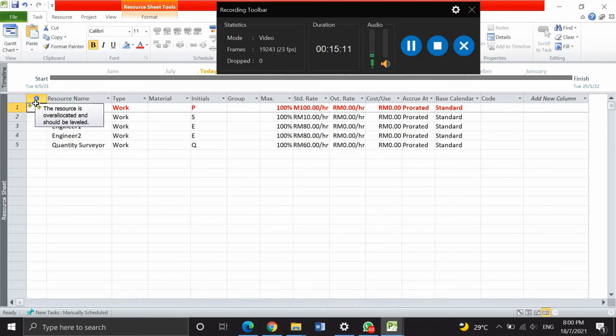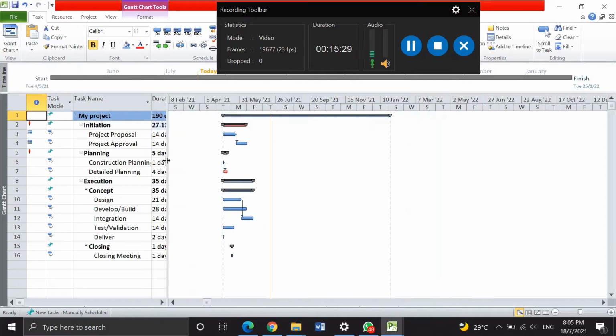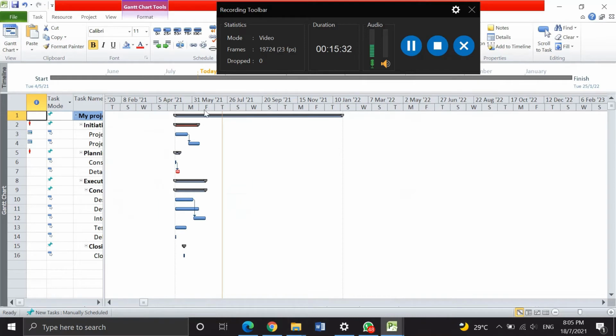Okay, and the next one is create a Gantt chart, network diagram, and trade calendar. Okay, for network diagram, this is my network diagram. This is an example from my project.